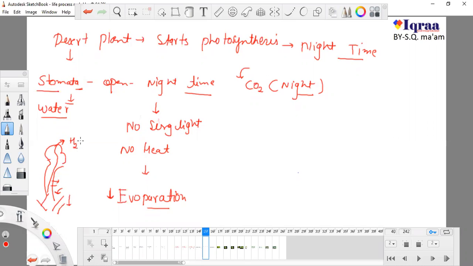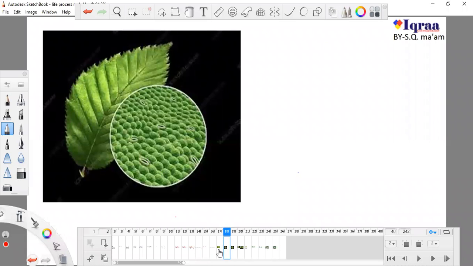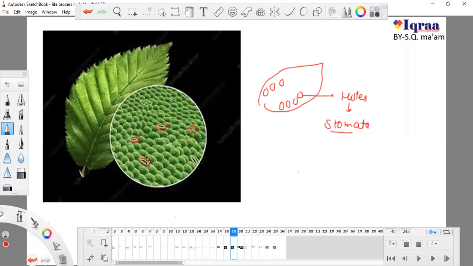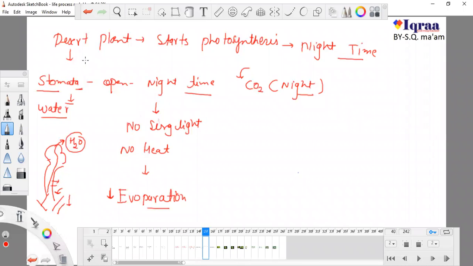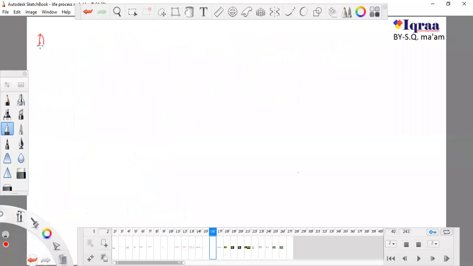A plant releases a huge amount of water from these pores. From these pores, the plant removes a huge amount of water molecules, and these pores are known as stomata. Now what happens in desert plants? We know that during daytime in desert plants, there is a huge amount of sunlight.